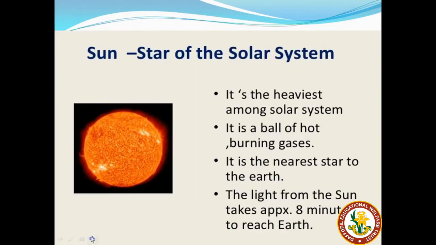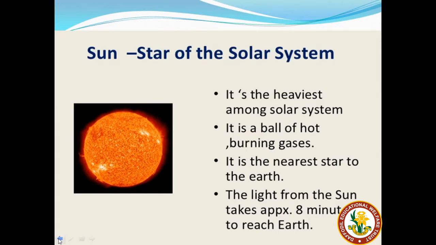You can see on your slide also, the light from the sun takes about 8 minutes to reach Earth, and that also indicates the distance that is there between the Earth and the sun. Now remember students, what is the distance between the Earth and the sun? Yes, it is 150 million kilometers away.